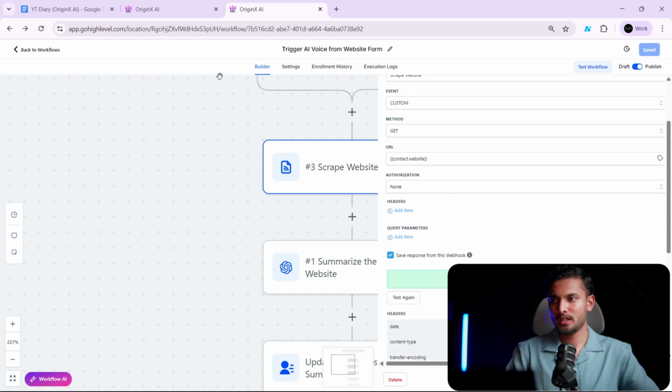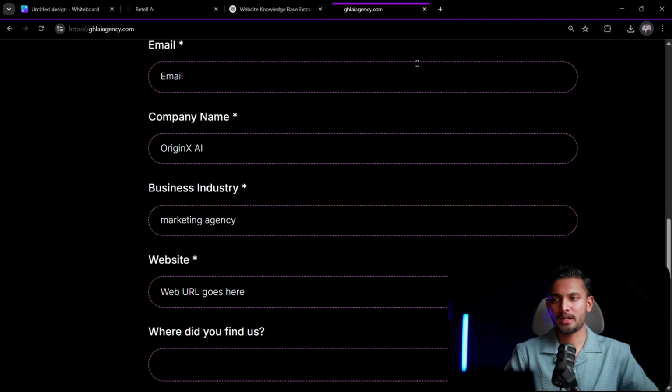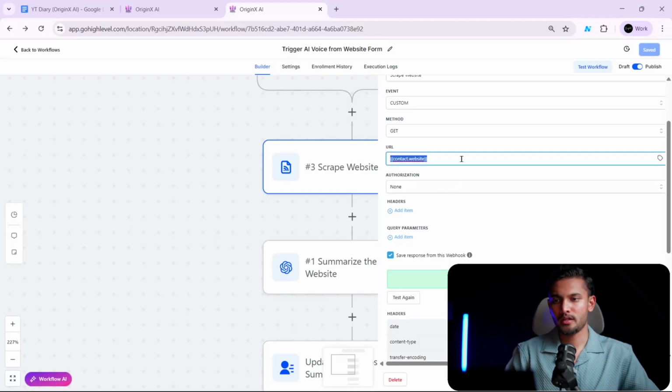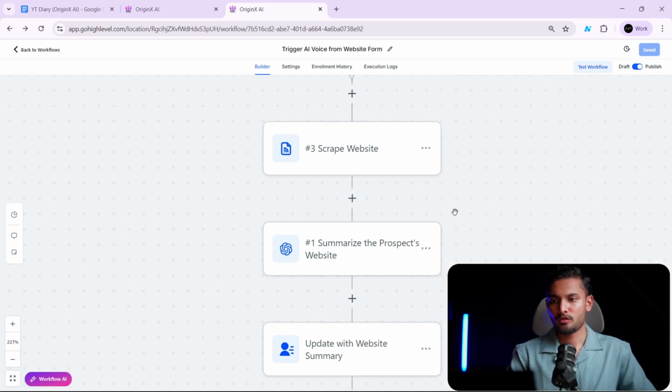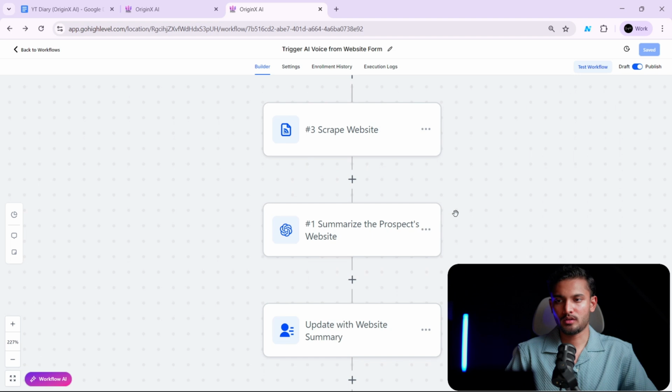If you want to see this in action, you can test it, but just provide a real website link. So for example, just copy this right here and provide it like this, and then you can click on test, and it will give you all the data from your website, and it will look like gibberish to you, because it's not what you can understand. It's complete HTML. We're going to have to convert it into markdown so that the AI agent can understand it even better, and we can summarize it. But yeah, this step, so we have now scraped the website of this prospect.